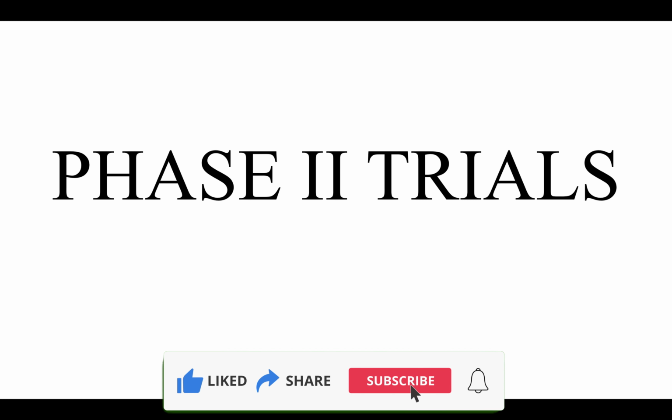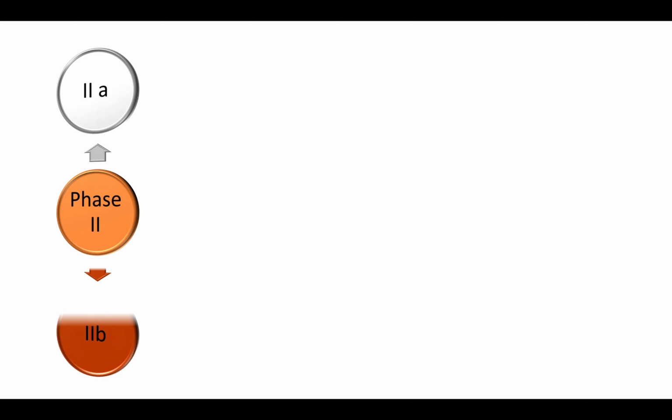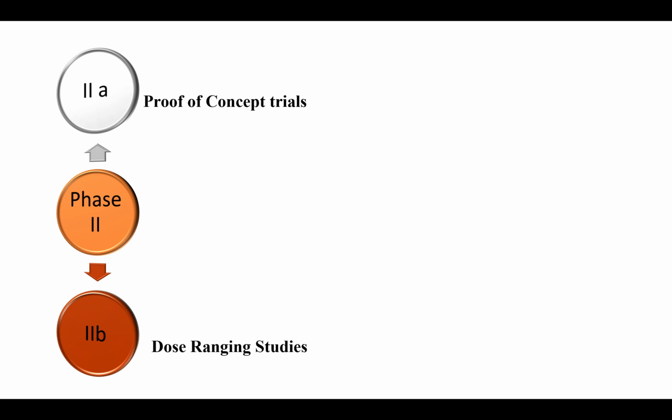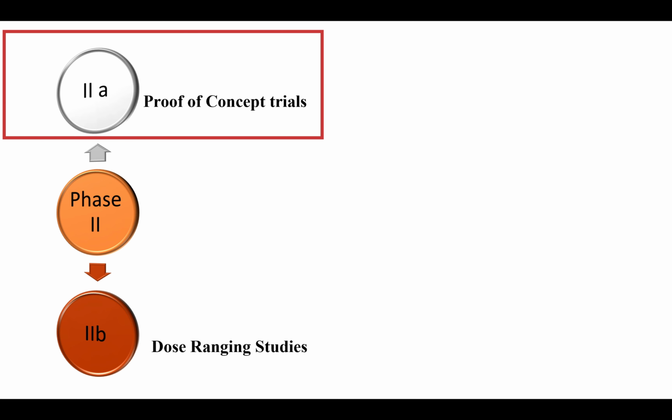So now we'll move to the phase 2 trials. These phase 2 trials are conducted in two parts, that is 2A and 2B. 2A trials are known as proof of concept trials, whereas the phase 2B trials are known as dose ranging studies. Let's see about the phase 2A or proof of concept trials.